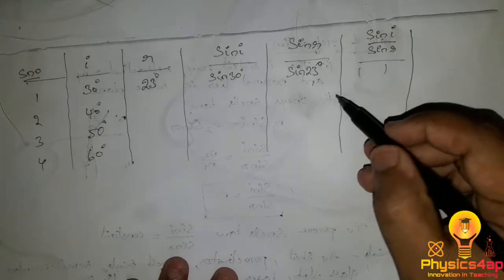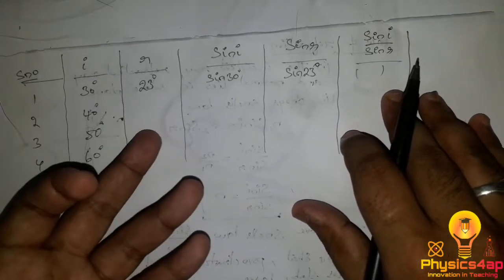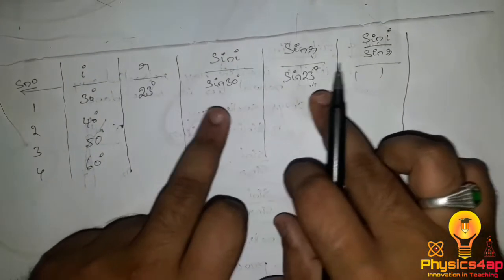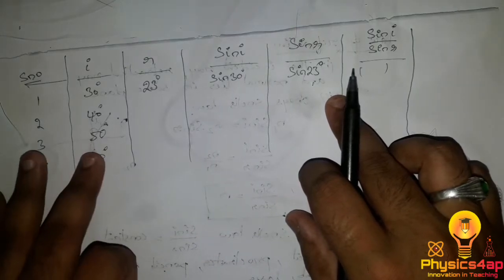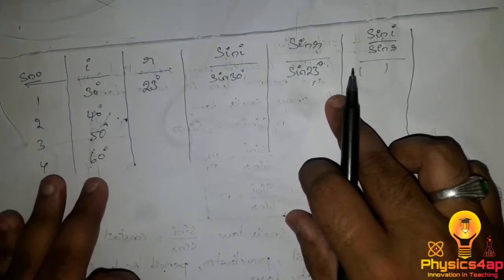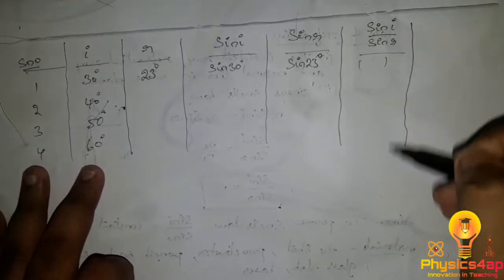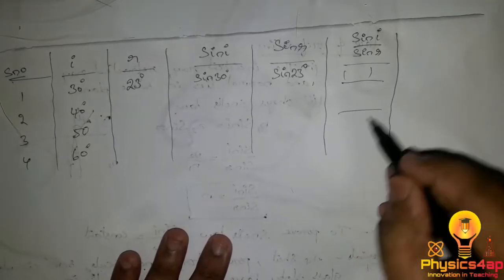We do the same for angle 40, get the angle of refraction, then the respective sines, sin i and sin r, and the same for angles of incidence 50 and 60, and we get the sin i by sin r values, which are constant.